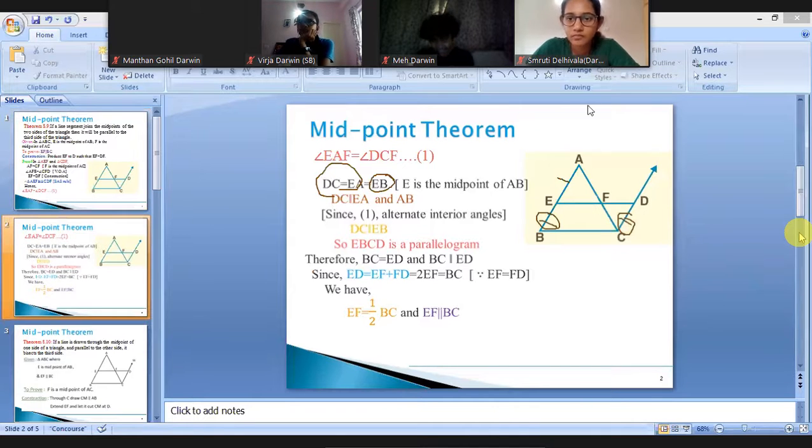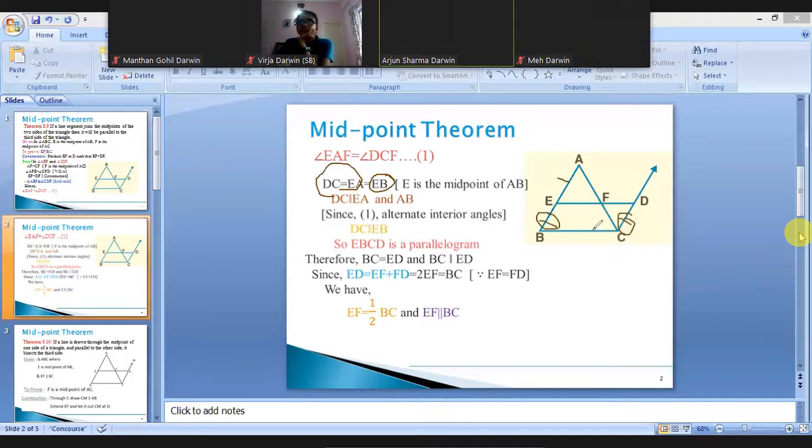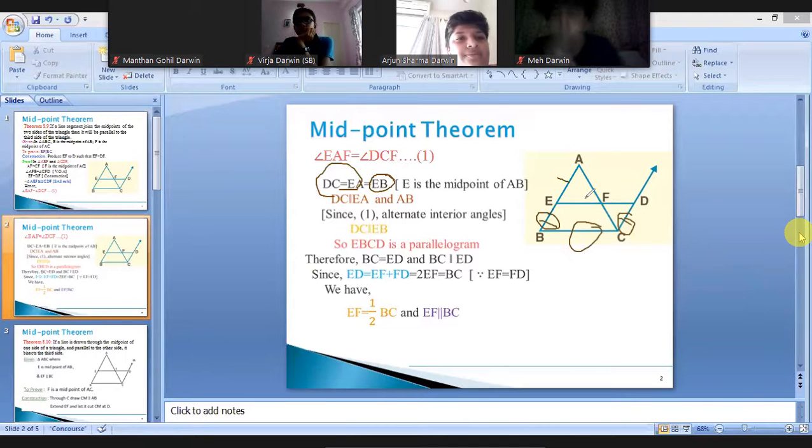Now if EBCD is a parallelogram, can I say my BC will be equal to ED? Ma'am, you said that line AB, EB and FC are parallel? CD and EB. Which one, ma'am? EB. Or BE. Okay.